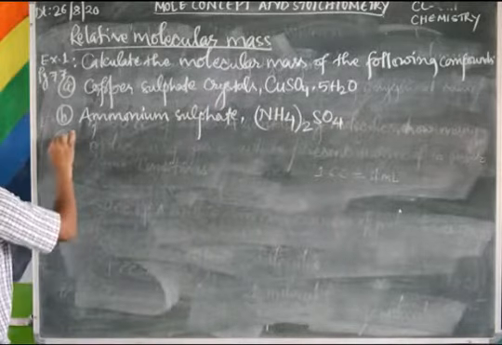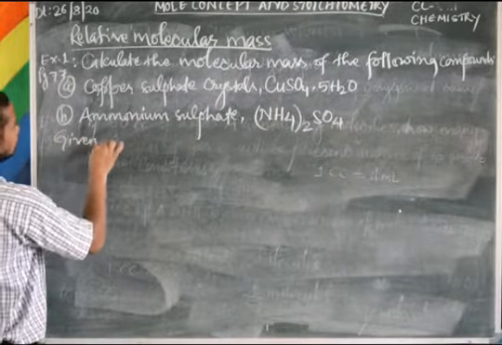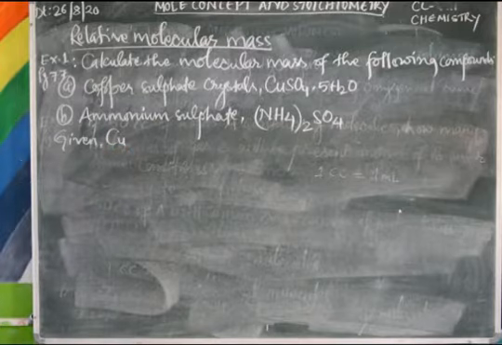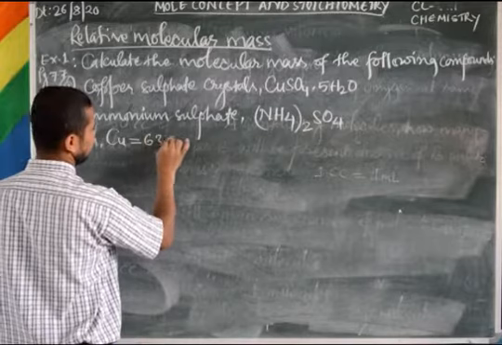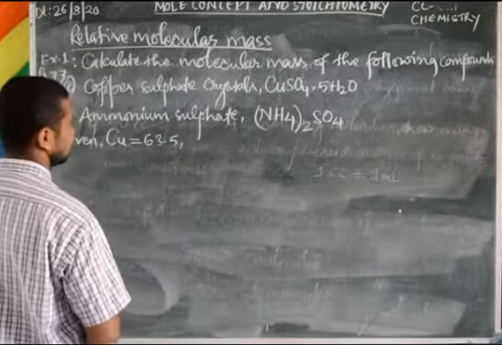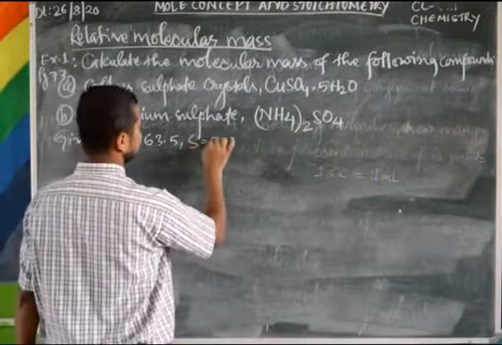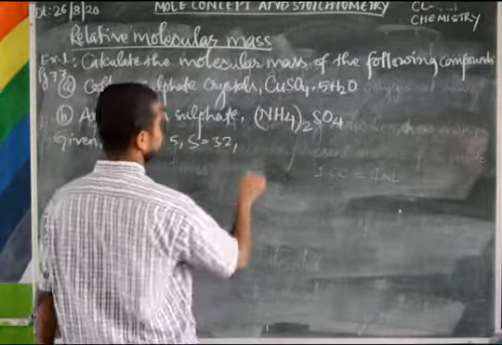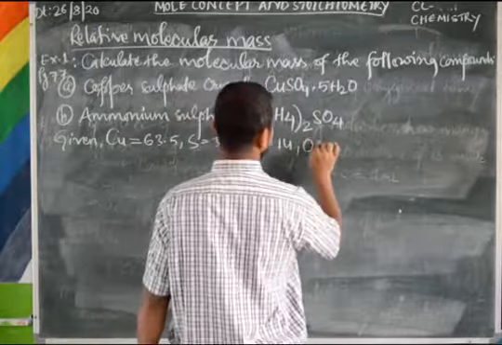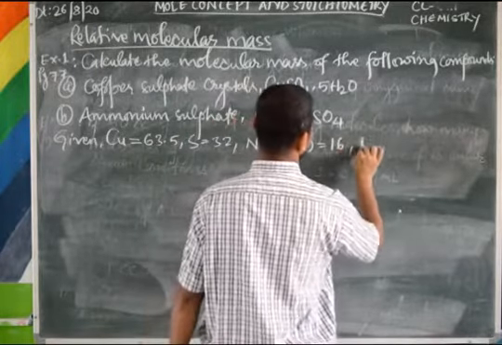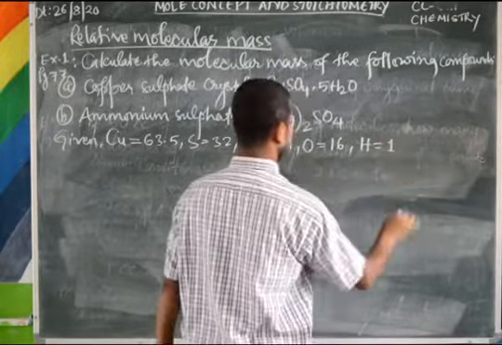What are the things given? Given relative atomic masses: atomic mass of copper is 63.5, atomic mass of sulfur is 32, atomic mass of nitrogen is 14, atomic mass of oxygen is 16 and atomic mass of hydrogen is 1.